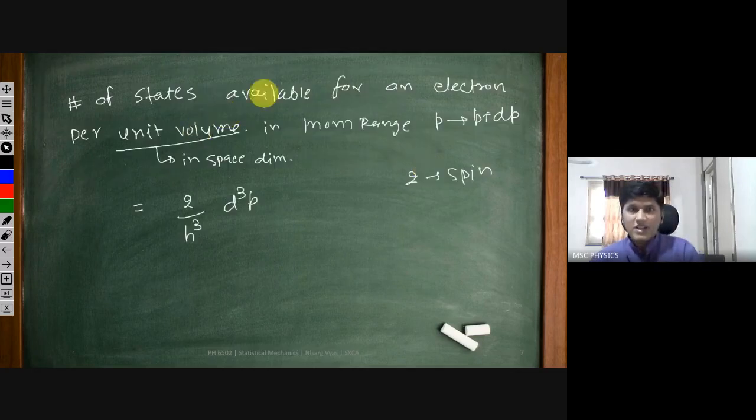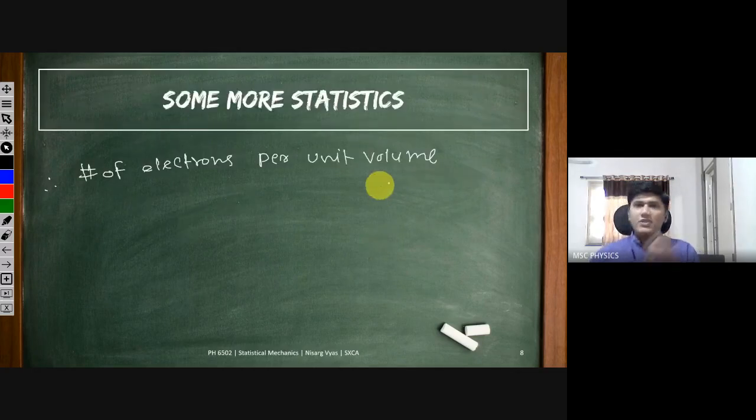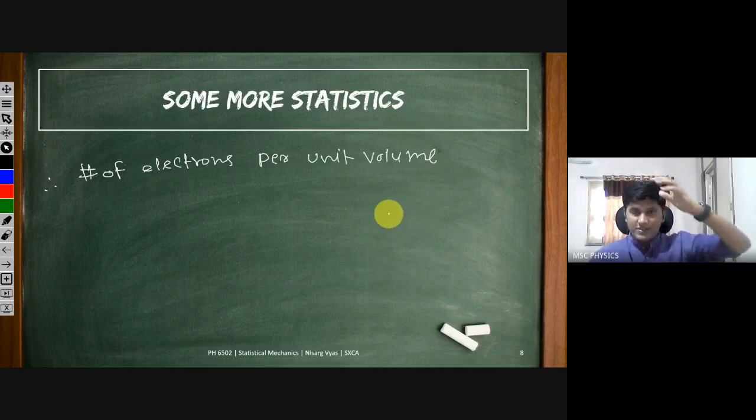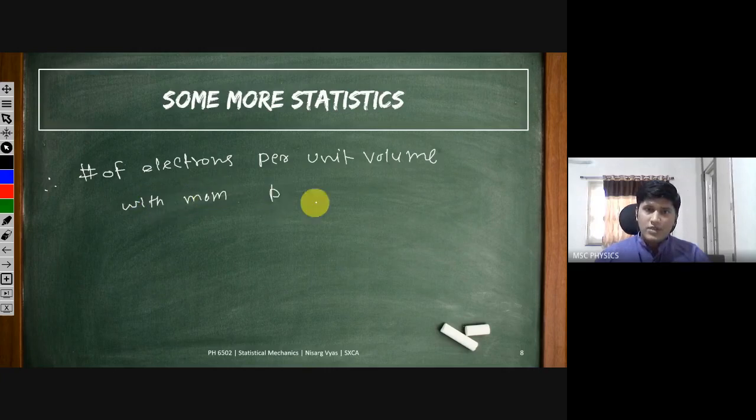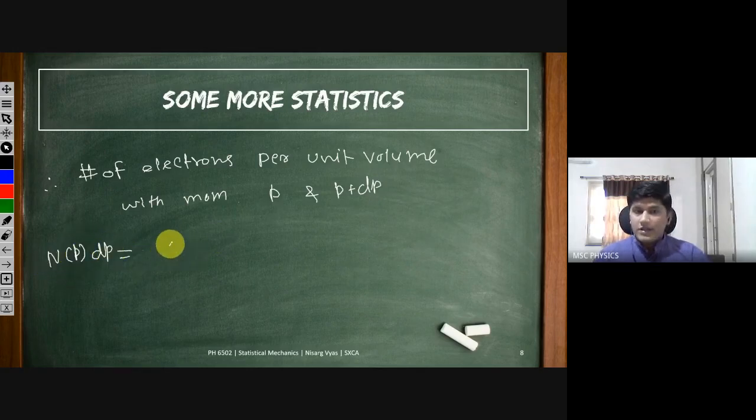these were the number of states available for an electron, but how many electrons will occupy it? All the electrons will not go and sit in all the states. They will follow some kind of distribution, and since they are fermions, they will follow the Fermi-Dirac distribution to fill those states. So the number of electrons per unit volume with momentum p and p plus dp, we will call n of p dp, and it is nothing but 2 by h cube dpx dpy dpz.